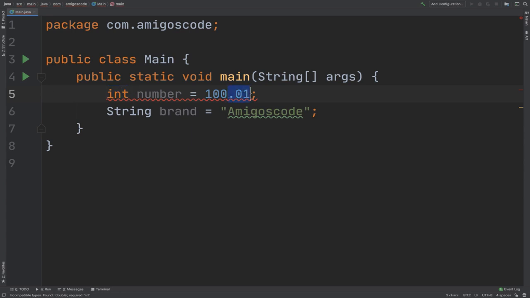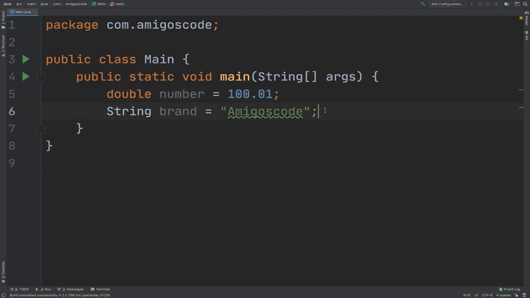Because this has decimal points. For this, I need to use the double data type. So we've got two data types. We've got primitive data types, which is simply for storing simple values, such as numbers and single characters. And then we have reference types or objects to store complex data types.